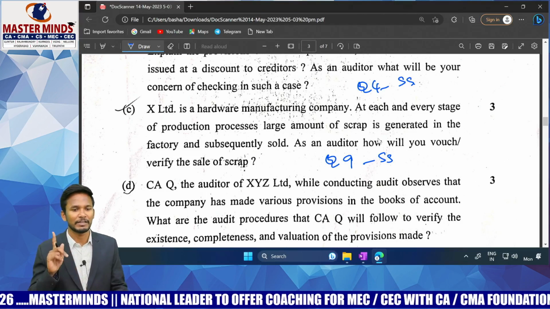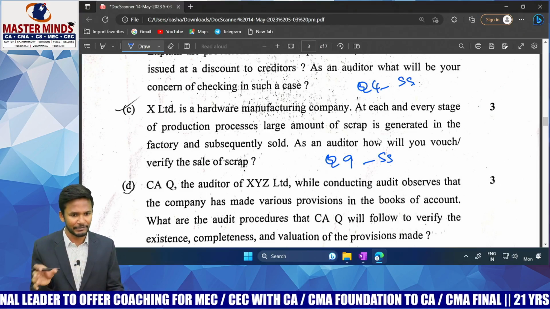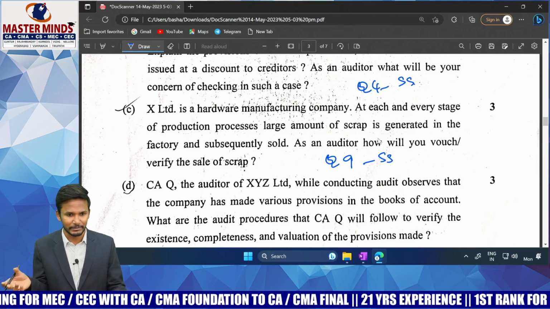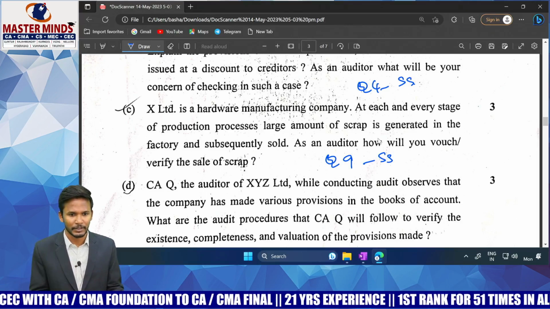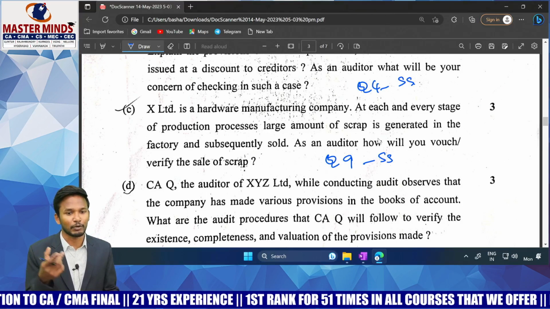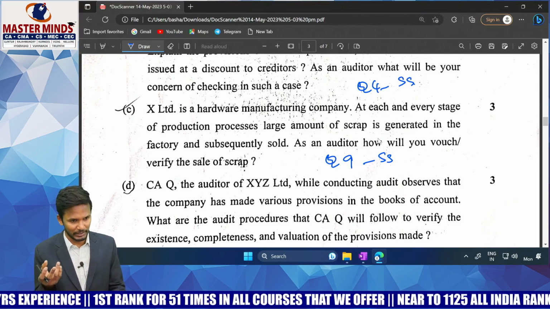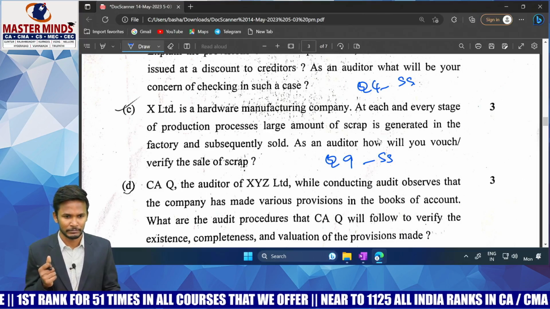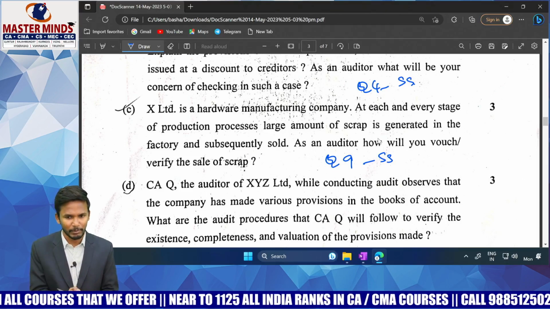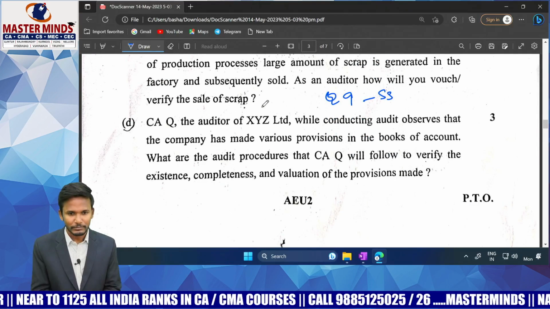So, how to verify? First of all, we'll check whether the internal controls for this are properly existing. Are they adequate? Are they working for the entire year? Next, we'll see whether proper tenders are being quoted, proper advertisement is being done, proper contract is being executed. Next, we'll see whether any good items are being joined with scrap and sold. We'll see whether the rate quoted is reasonable. We'll check sample invoices on a random basis. We'll check whether the invoice is properly recorded as per the authority of the company. See, points are very simple. Even if you did not study, you can write the general points. If you remember the audit procedure concept, you can write a general answer. Understood? Yes. Next one.